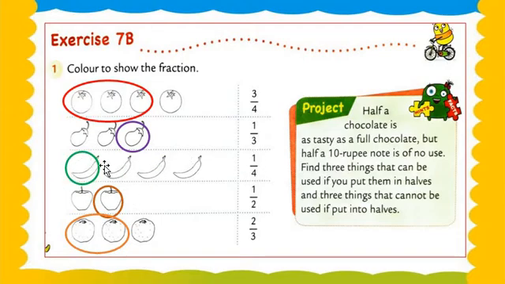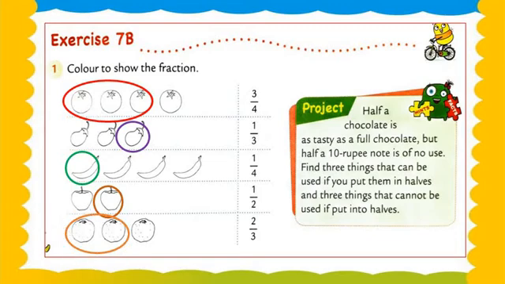Fill any one chili with a color, with green color. Same example: number of apples and same example: number of oranges. Okay, so these are 2/3 and 1/2. So now what is your project? You have to fill in your book, otherwise you have to round it. Understood? Got my point, my dear students?